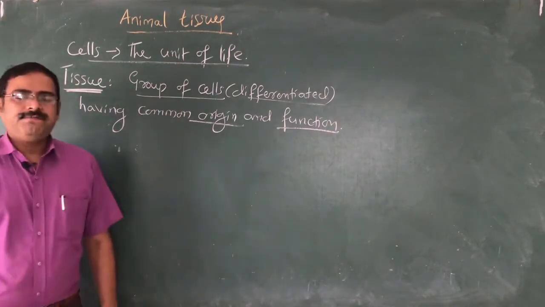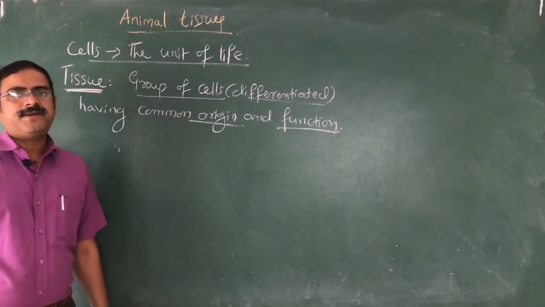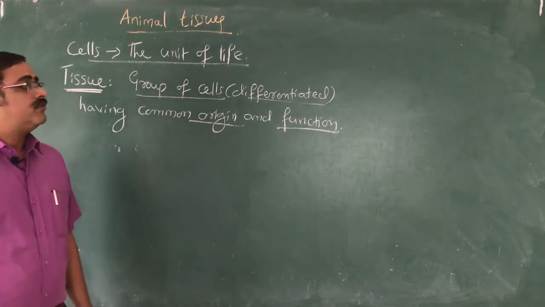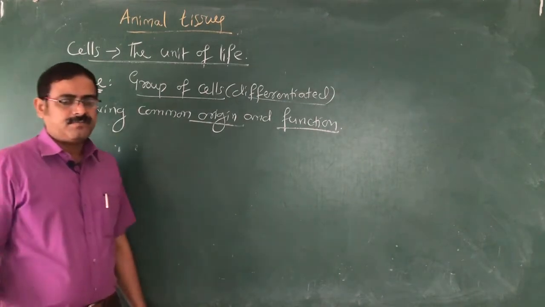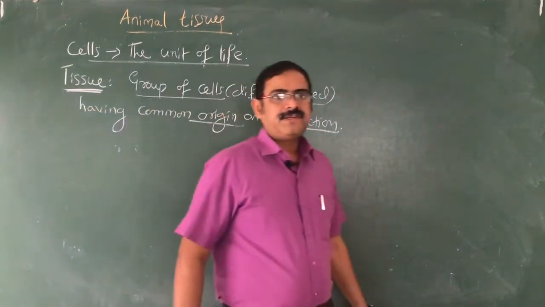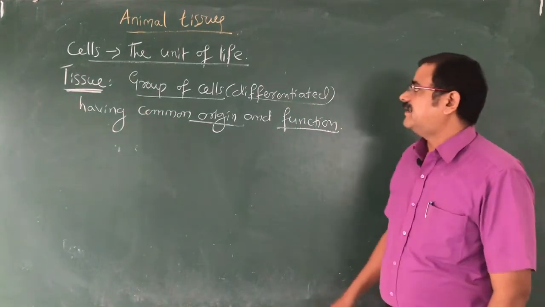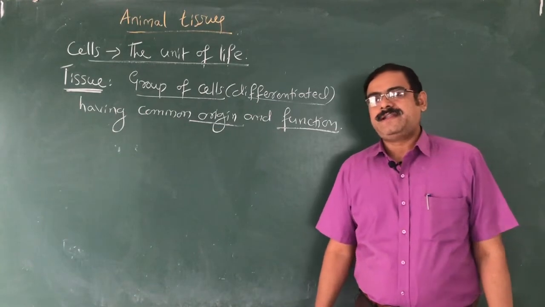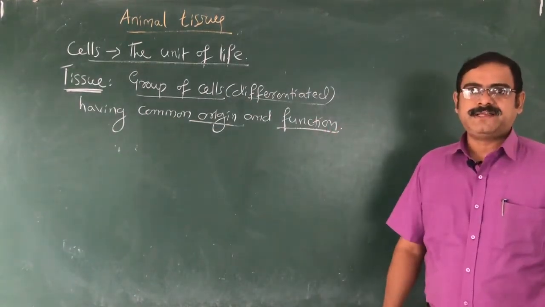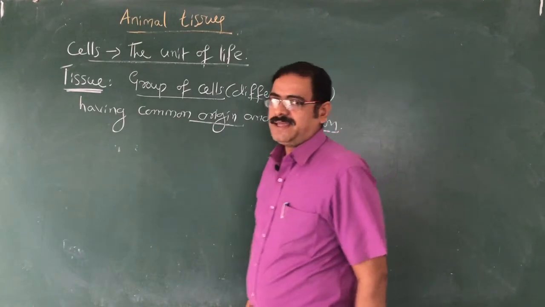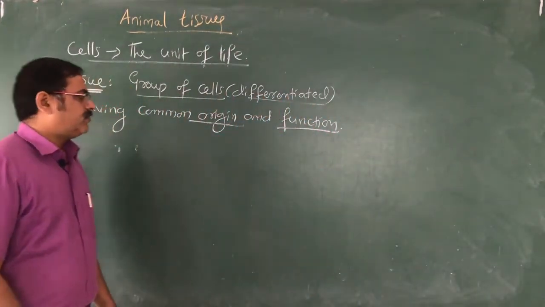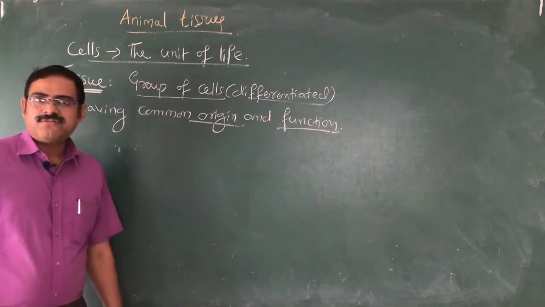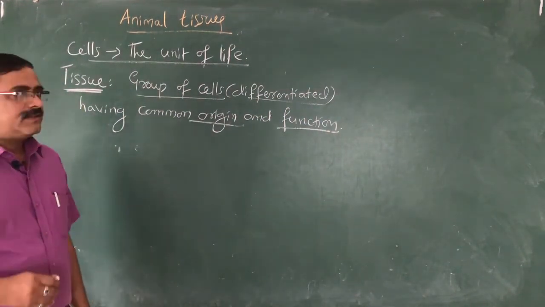If we say simply a group of cells, it may become a cancer tumor also, right? So we should not say just a group of cells. It is a group of differentiated cells, mainly originating from a common source or common stock, and having a common function. Then we call them a tissue. So how are these tissues originated?